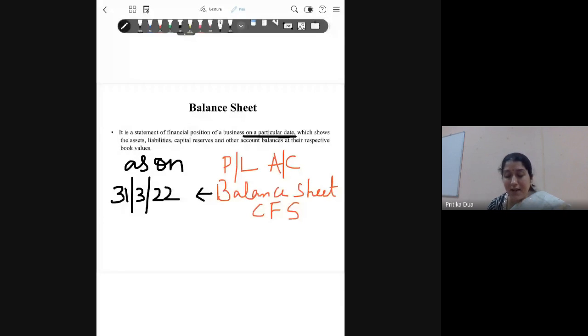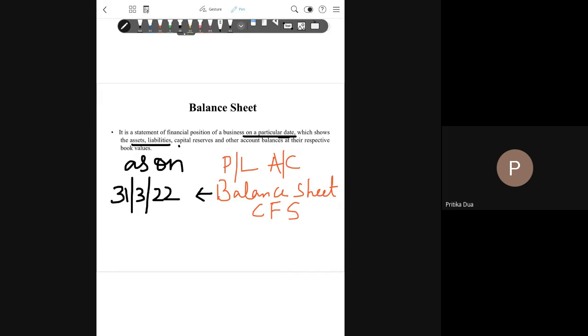Along with assets and liabilities, we also find the balance on the capital account, which is the capital held by the firm. So the balance sheet would be a good way of getting an idea about the net worth of the firm. Okay, so this is about the balance sheet.